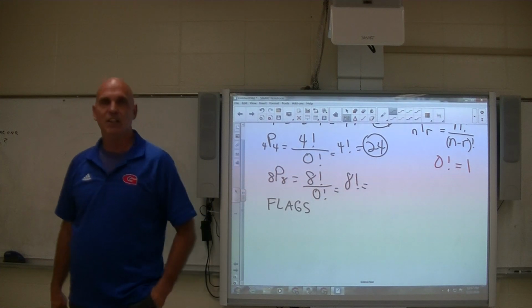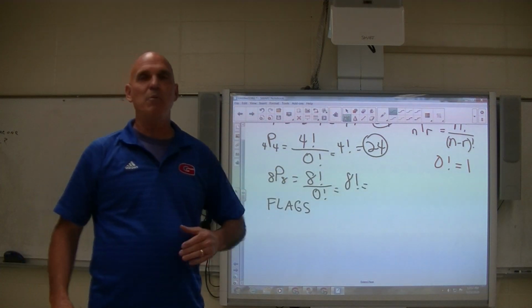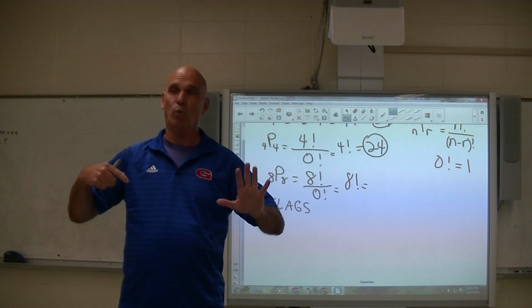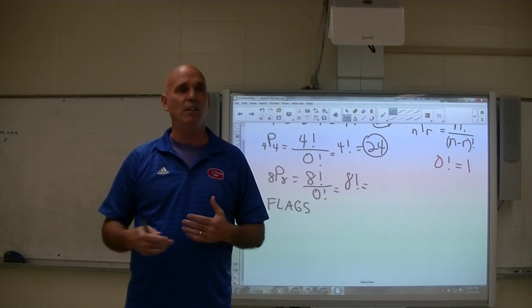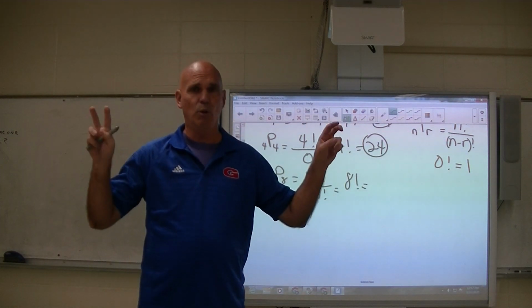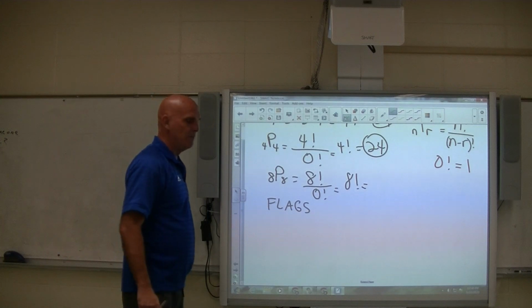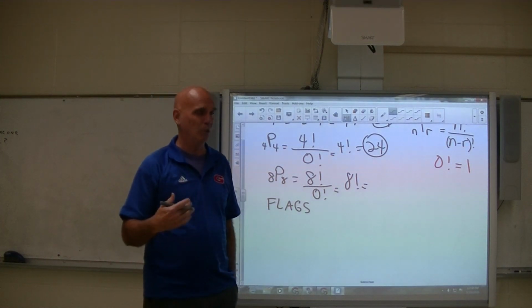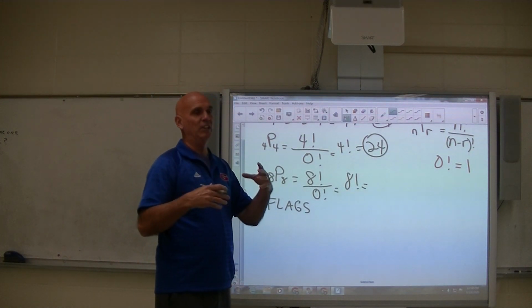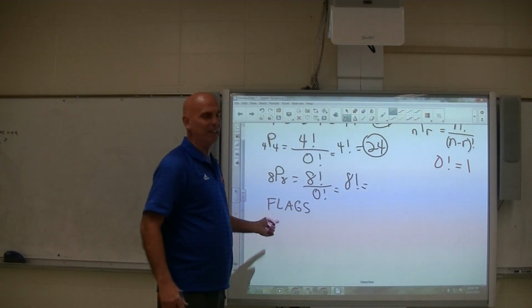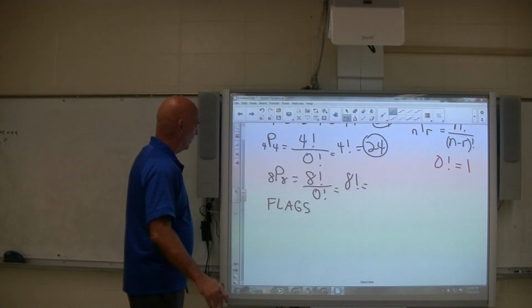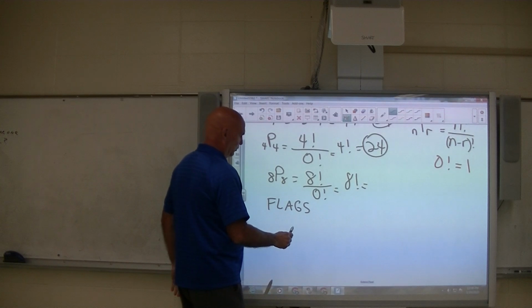Okay, so flags has 5 letters. How many different 5-letter words could I make with the letters of the word flags? And the word doesn't have to be a real word. It's not one of those games where it's got to be an actual word. This is just how many different ways can I arrange the letters to make different words. Okay, for example, let me just do some of them here.